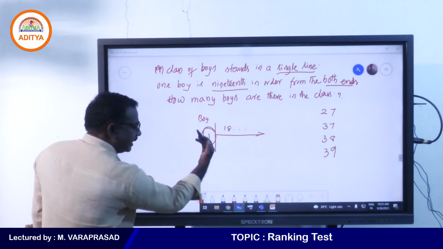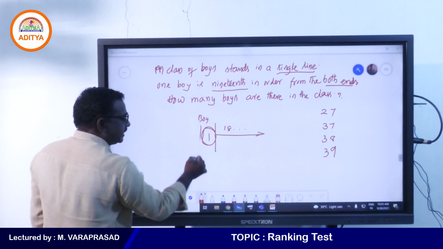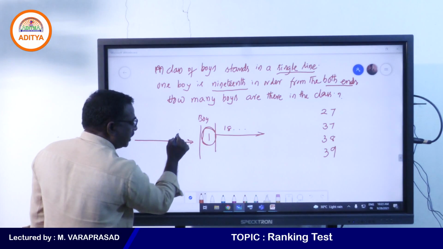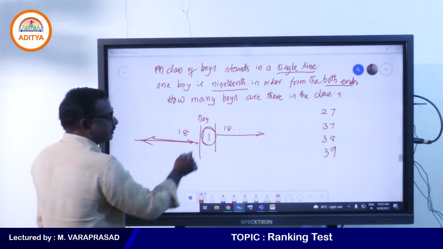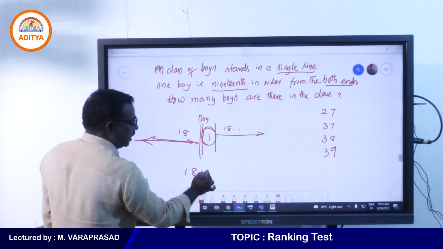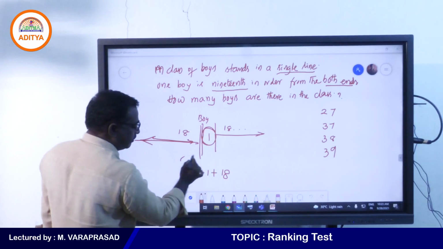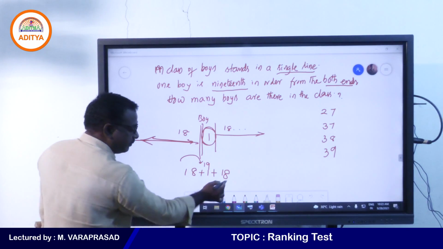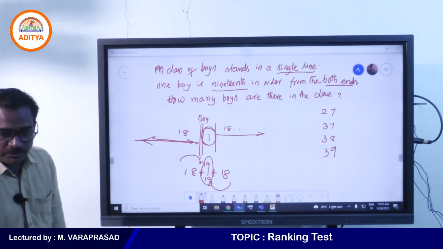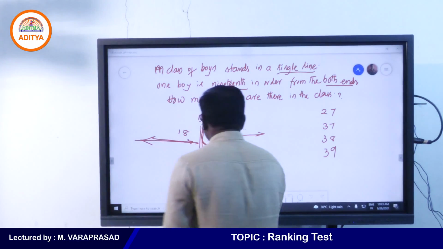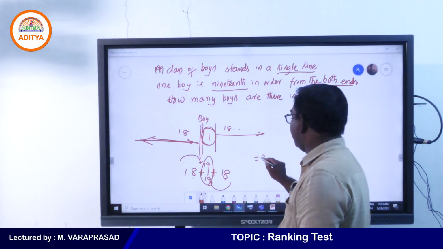From this end also this fellow is 19th place, which means 18 members are there on this side. So 18 plus 1 plus 18. Totally 18 plus 1 plus 18, 37.